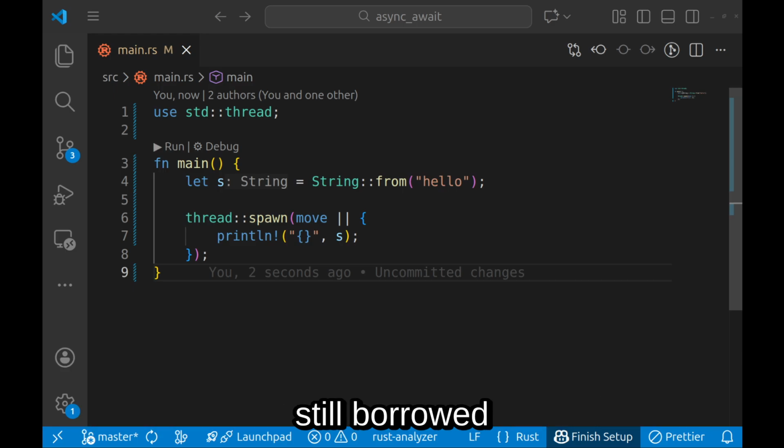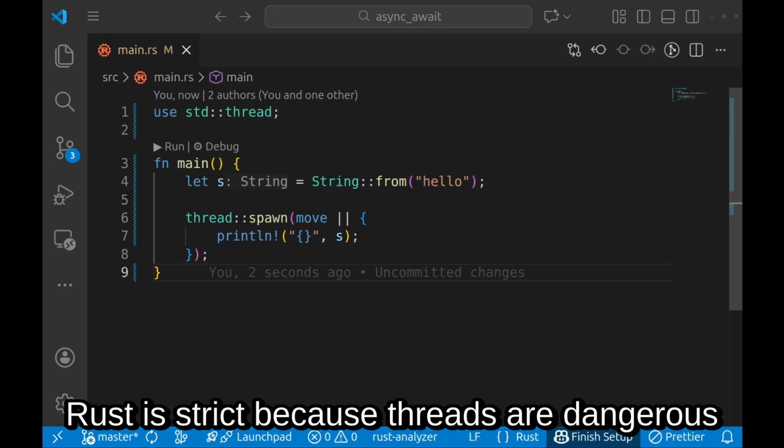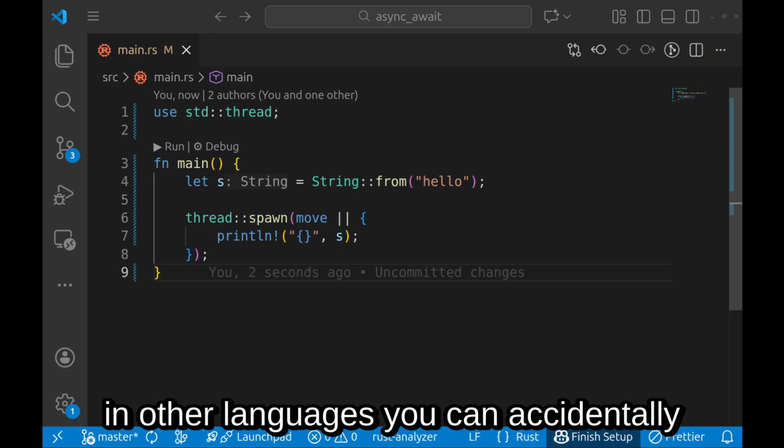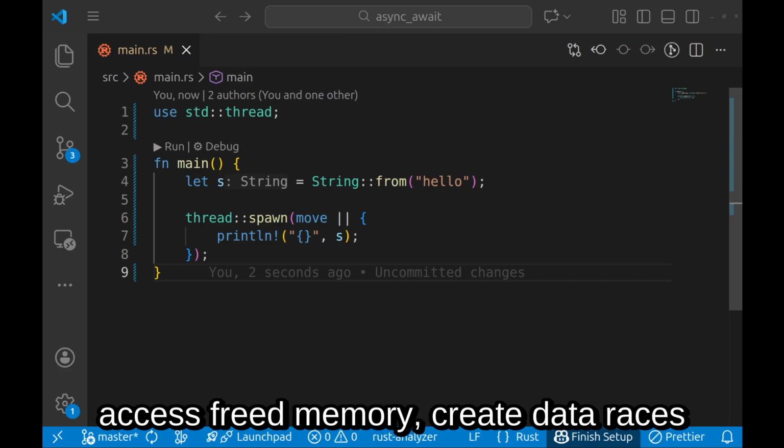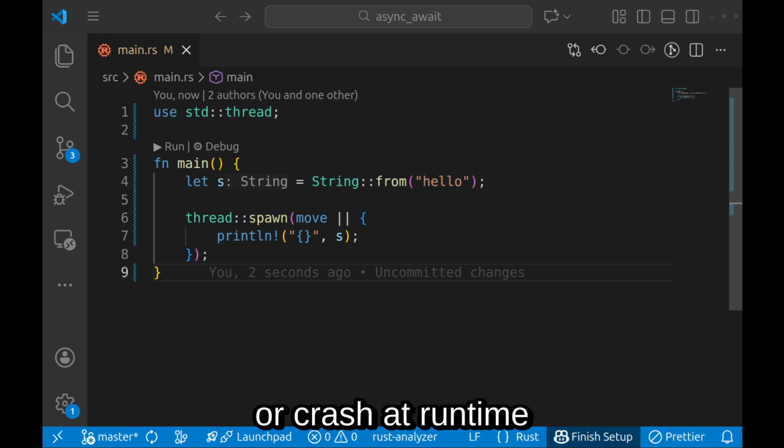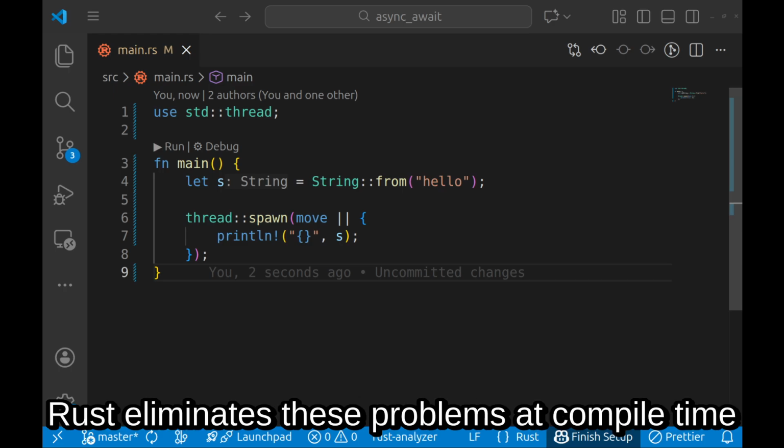Rust is strict because threads are dangerous. In other languages, you can accidentally access freed memory, create data races, and it's going to crash at runtime. Rust eliminates these problems at compile time.